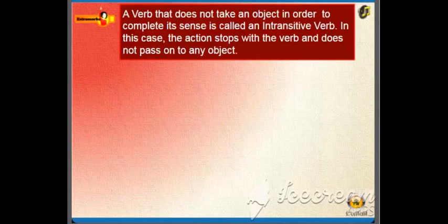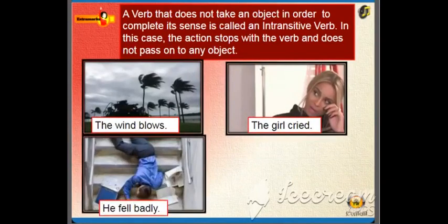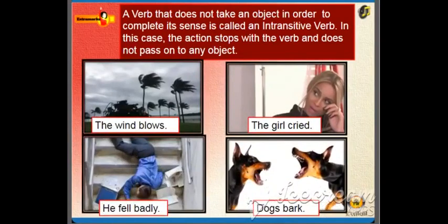A verb that does not take an object in order to complete its sense is called an intransitive verb. In this case, the action stops with the verb and does not pass on to any object. The wind blows. The girl cried. He fell badly. Dogs bark. In the above sentences, the words blows, cried, fell and bark are intransitive verbs. They do not need any object to complete their sense. The action in each case is complete and does not pass over.